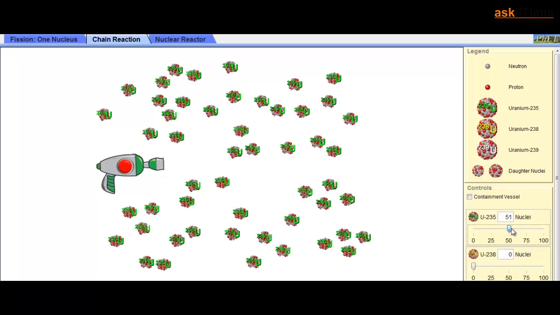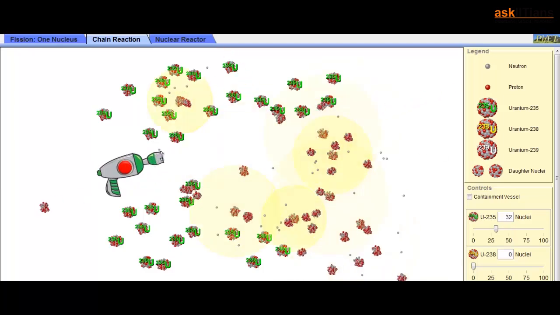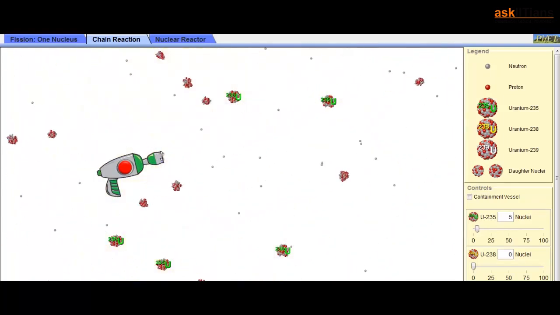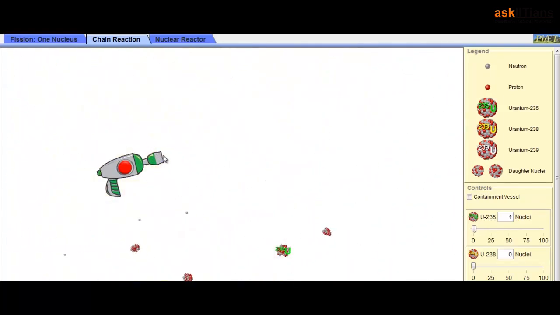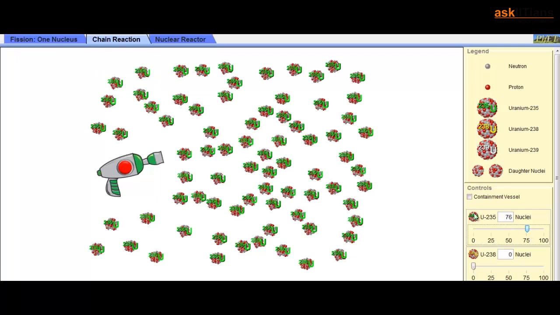Again, let's say I take 50. Okay, this is not a good angle, so let me split it over here, so it hits. There is a chain reaction, it all goes berserk. Right now you can see I started with 50, and now I only have 1. This is how uncontrolled the reaction can be when dealing with a radioactive substance. Once I start a reaction, the more the population, the worse it is. That is, it will be totally uncontrolled. Let's start off with 75. Again you can have a look at it.